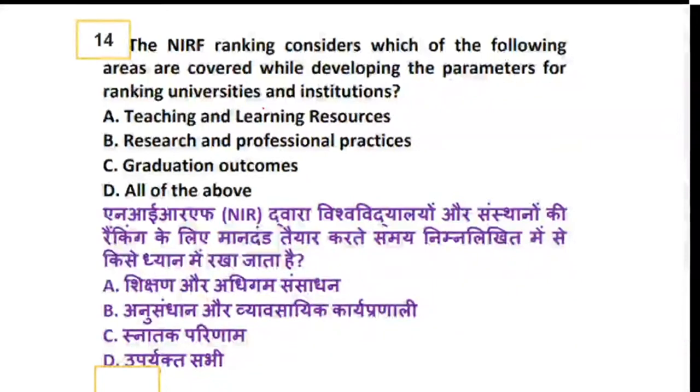We will go for ranking also, a little bit of information on what ranking an institution has got, but right now let us understand the parameters. The parameters are what? Teaching and learning resources, research and professional practices, graduation outcome, or all the above. So what are the parameters from the given below? Yes, 13. Yeah, Maiti, 13 is also done. We are now into the 14th question, the parameters for NIRF ranking. Let's see what is the right answer.